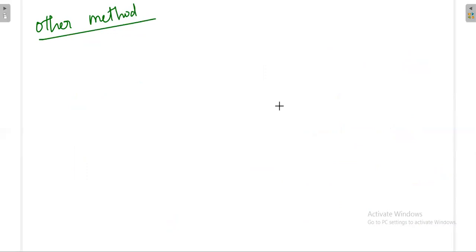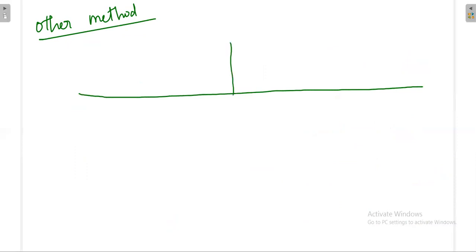Already we know the Fourier series for the rectangular pulse train. So this we have already discussed.